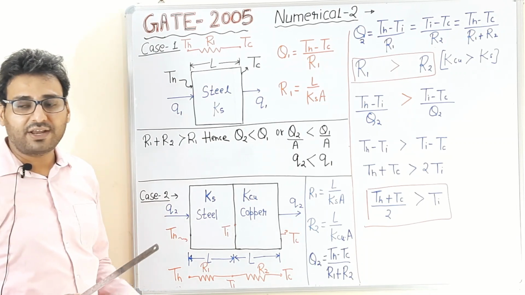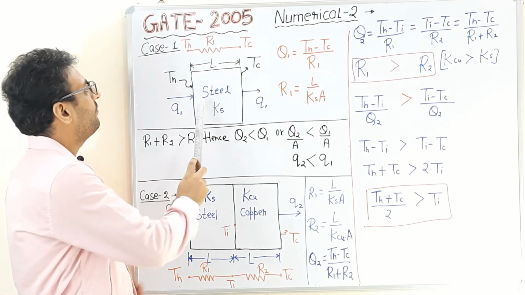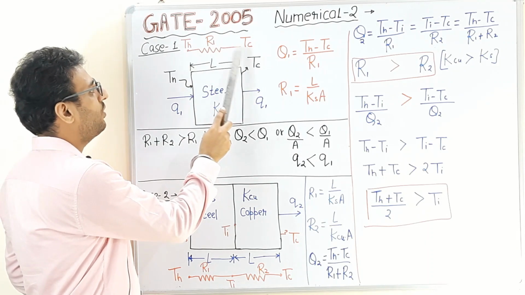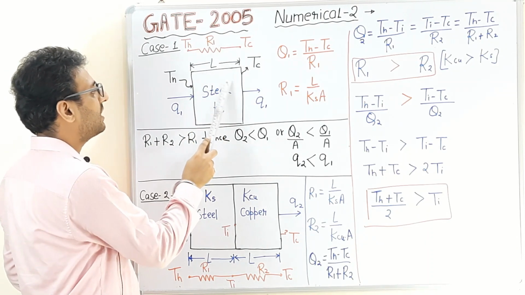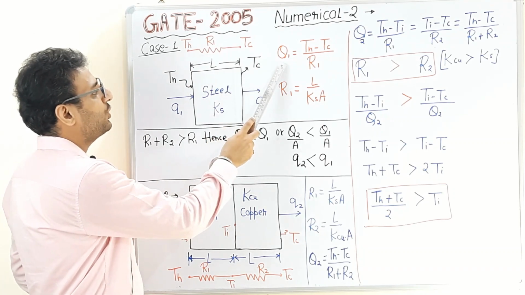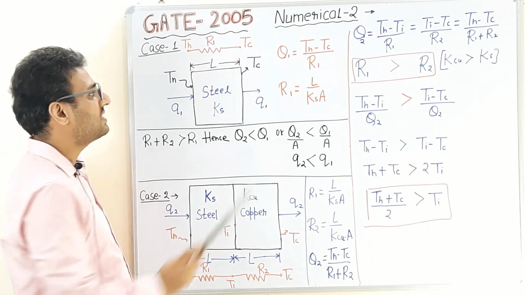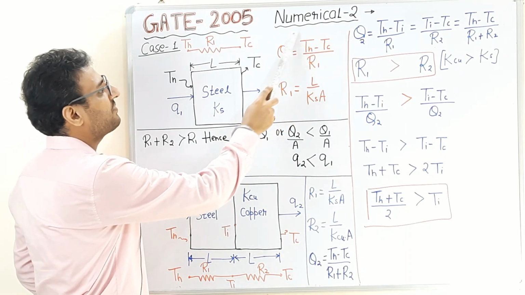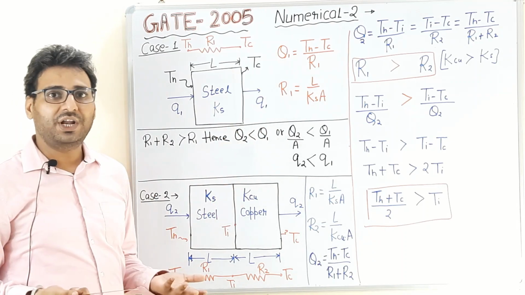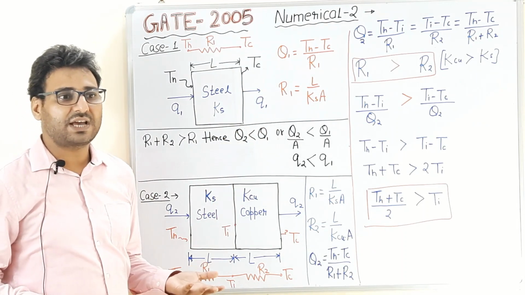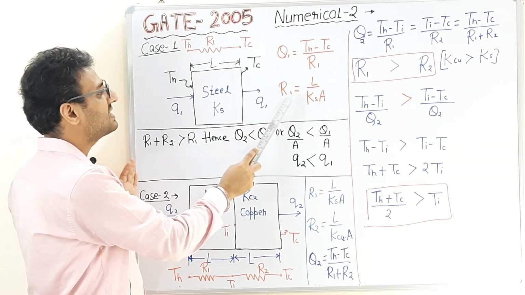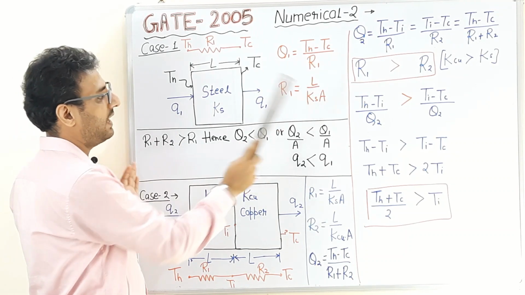Now if we draw the electric circuit for case number 1, we can see that nodal values are given by the temperature values, and R1 is the conductive resistance of the steel plate. The heat transfer rate Q1 is given as the temperature difference divided by the thermal resistance, and as we have discussed in this lecture earlier, thermal resistance for conduction is given as L upon Ka.